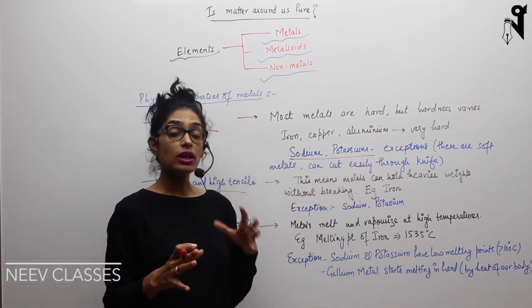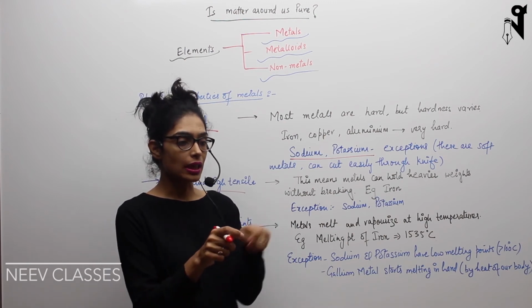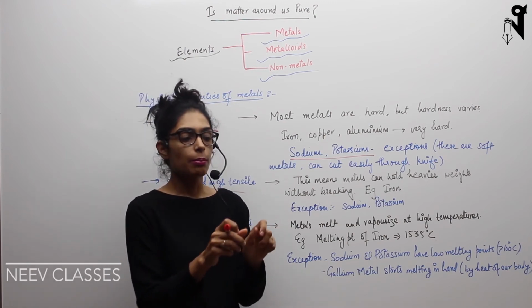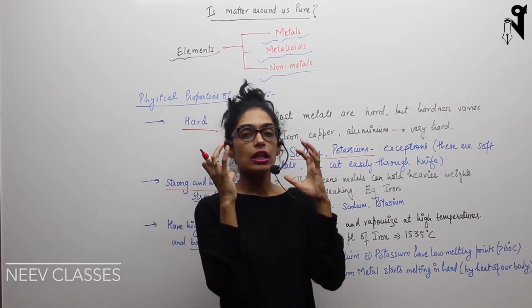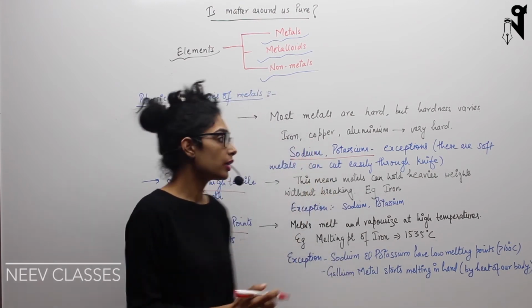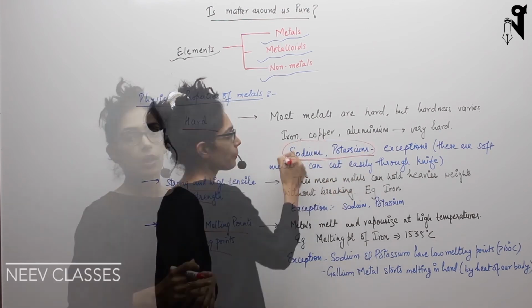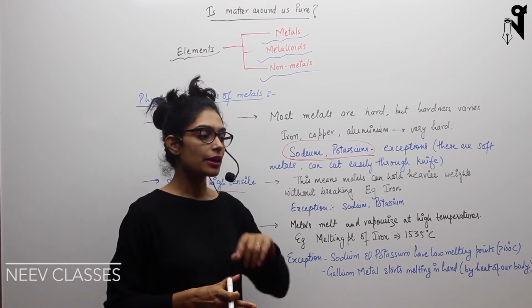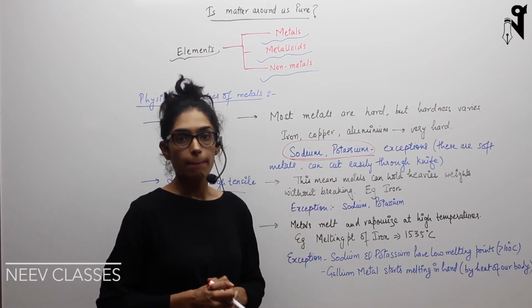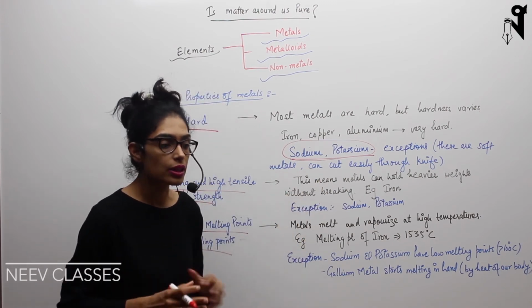Sodium and potassium are not considered hard metals because you can easily cut them with a knife, or by applying a little pressure you can break them into pieces. So the hardness property is not in these two elements. Apart from these two, most of the other metals tend to show the hardness property. Hardness may vary a little bit here and there, but they are hard